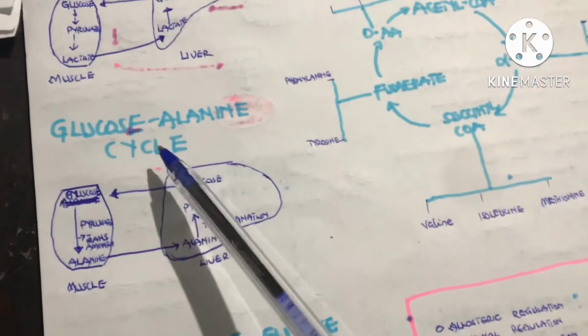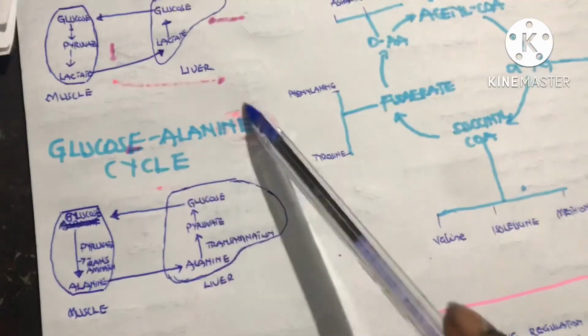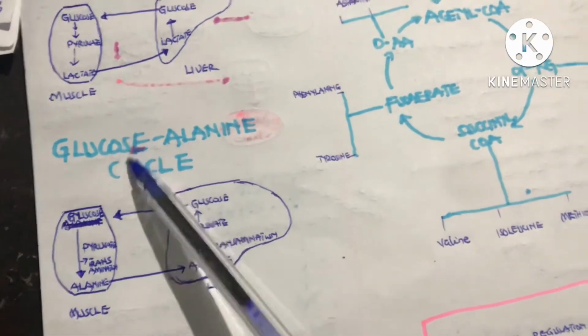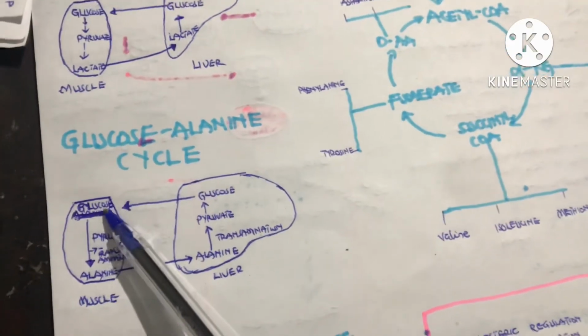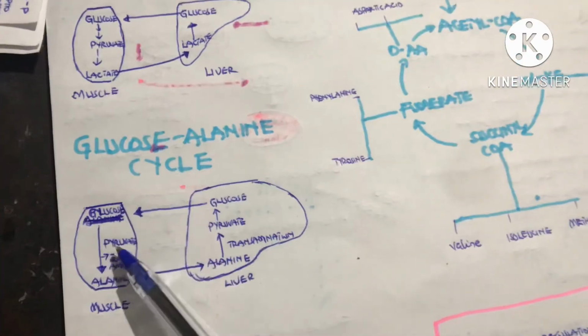Let's look at how to get glucose from what? Alanine. And this is what we call the glucose-alanine cycle. Also, in the muscle, the glucose is converted to pyruvate.